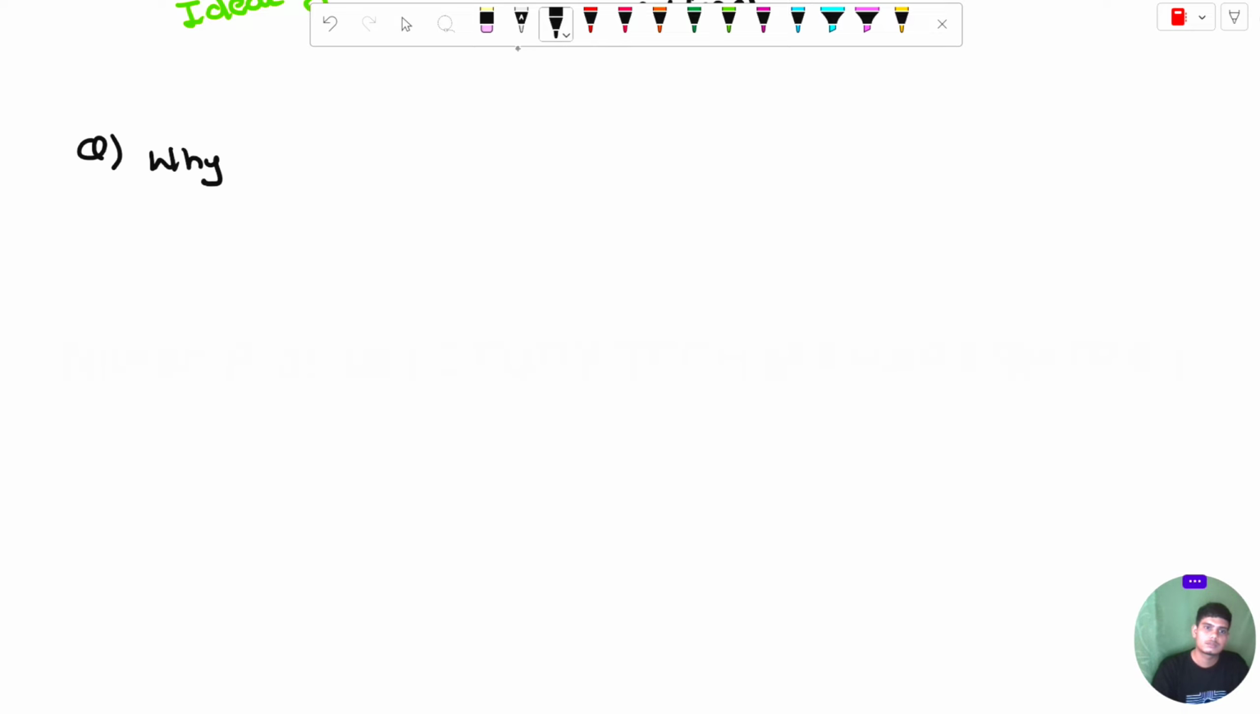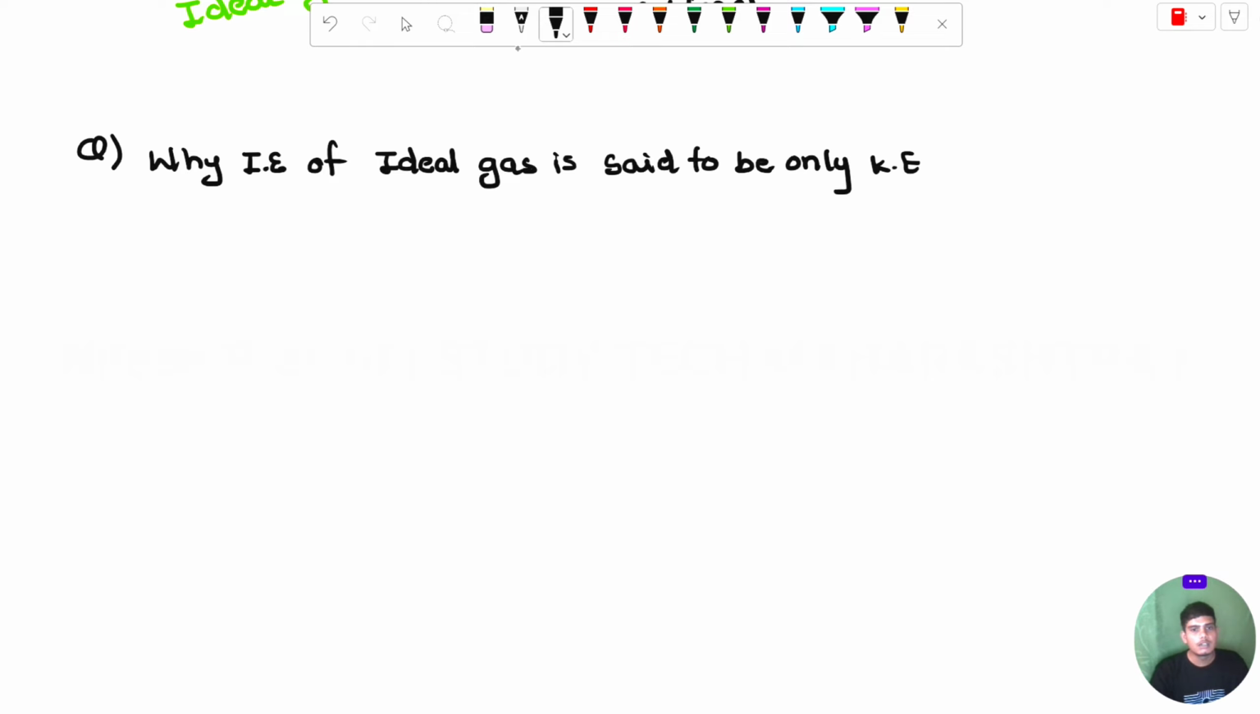why internal energy of ideal gas is said to be only kinetic energy. You can see for ideal gas equation, the internal energy for ideal gas is always zero. Why is it zero?